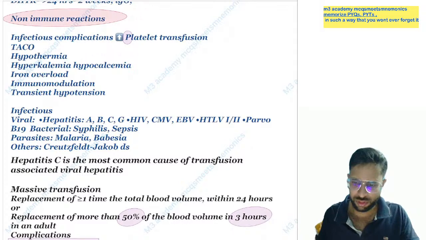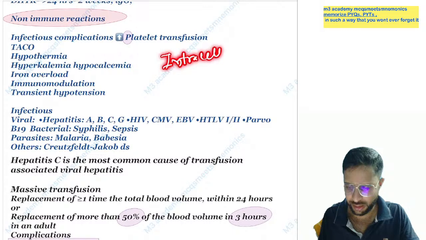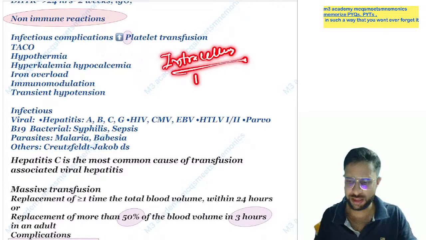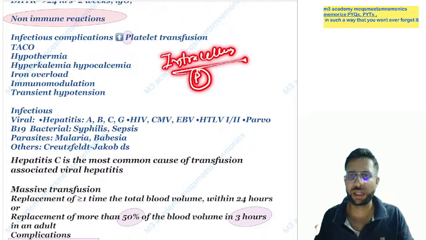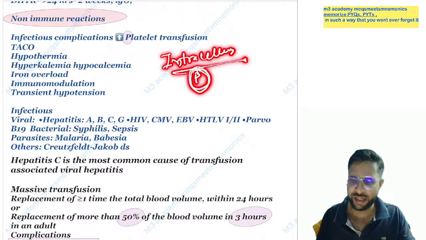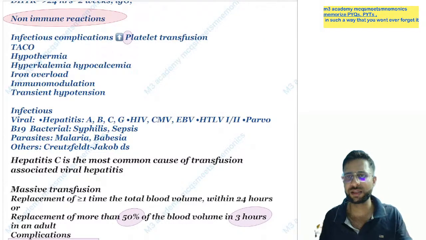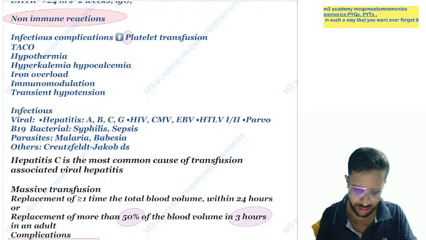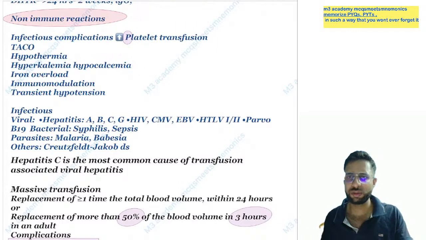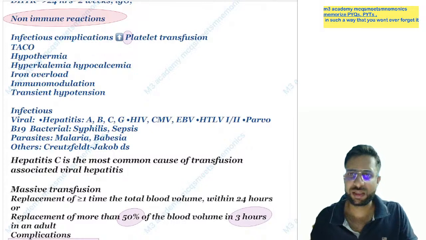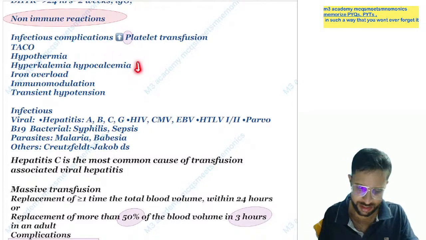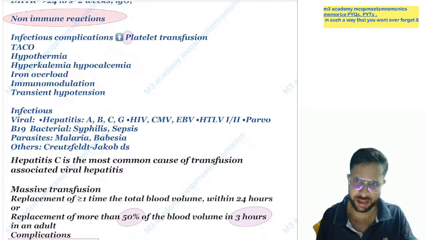Yes, so inside the cell, the intracellular compartment, intracellular fluid, which thing is more? Yes, all the things that start with P. P means potassium, P means protein, P means phosphate. Yes, all the P means pH. So all the P things are more in the intracellular fluid. When this cell is disturbed, the cell breaks here, and all the P inside comes outside, meaning all the potassium inside comes outside, so here you will find hyperkalemia. Yes, and hypocalcemia because the calcium citrate combines with the calcium, so hypocalcemia. Iron overload, immunomodulation, and transient hypotension are there.